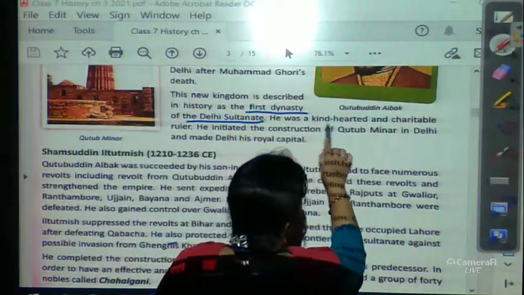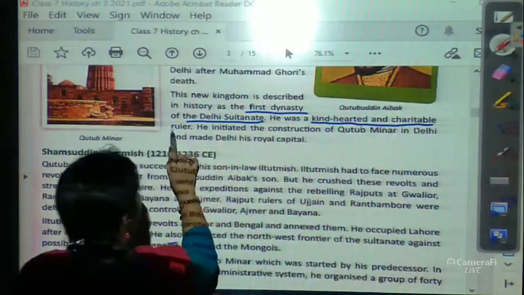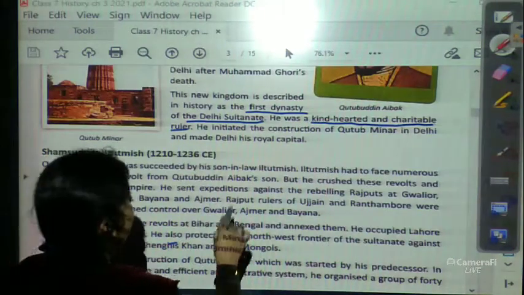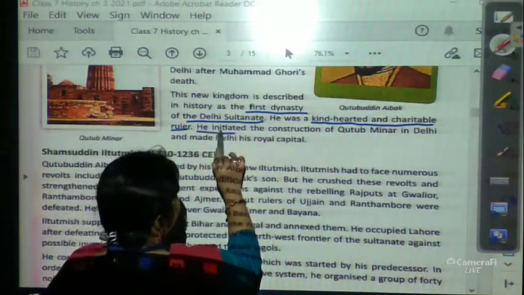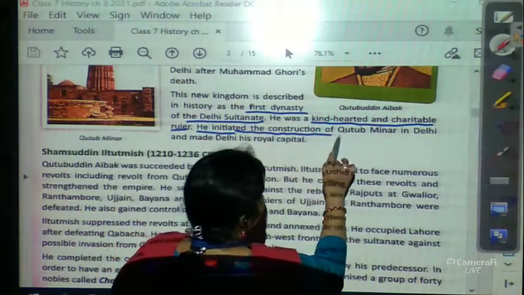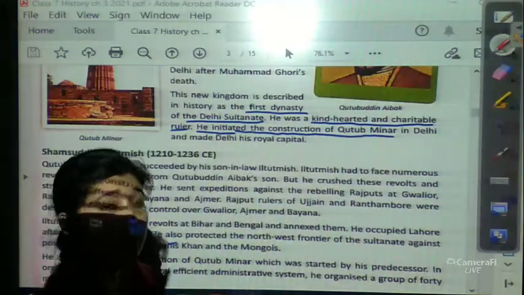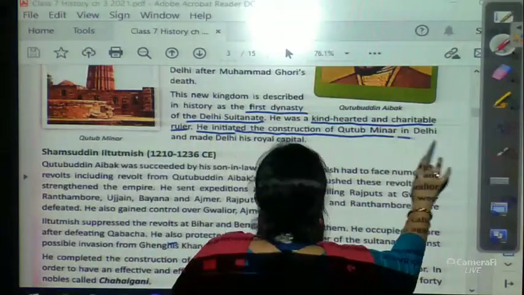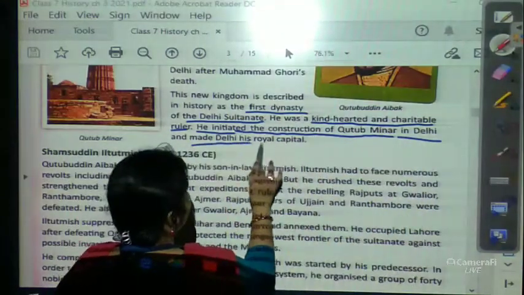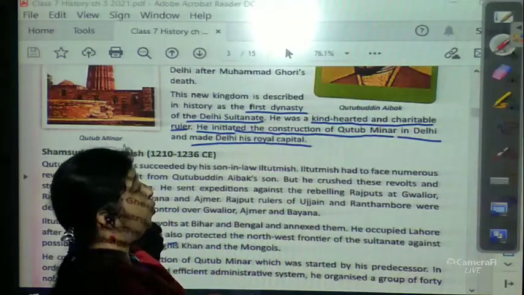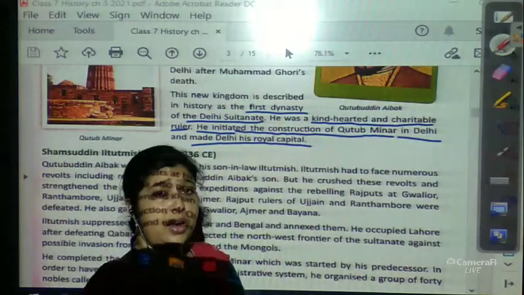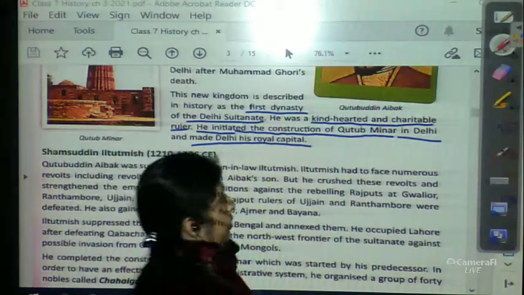He was a kind-hearted and charitable ruler. He started the construction of Qutub Minar in Delhi and made Delhi his royal capital. So, who started to construct the Qutub Minar? Qutbuddin Aibak.